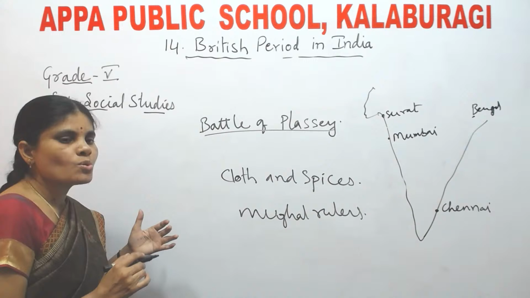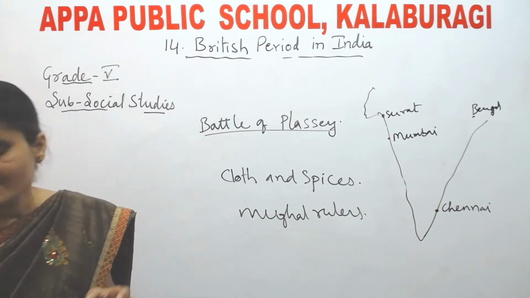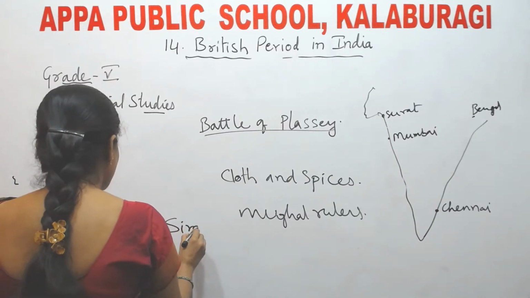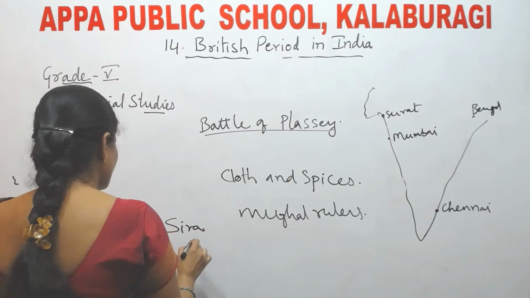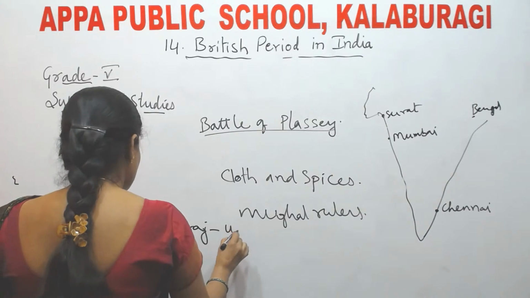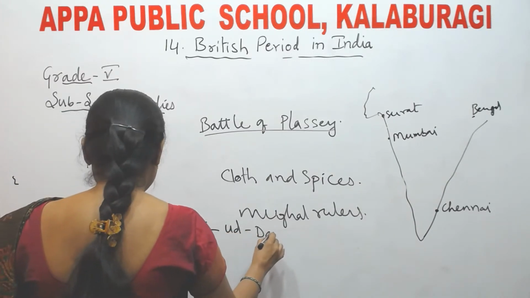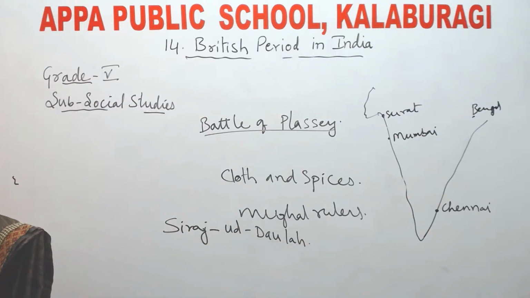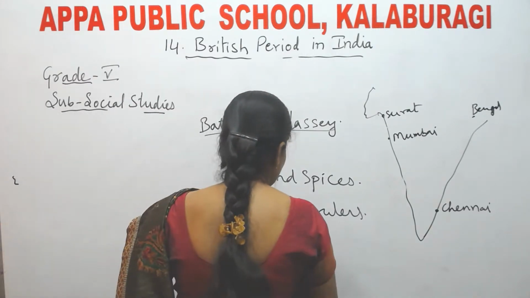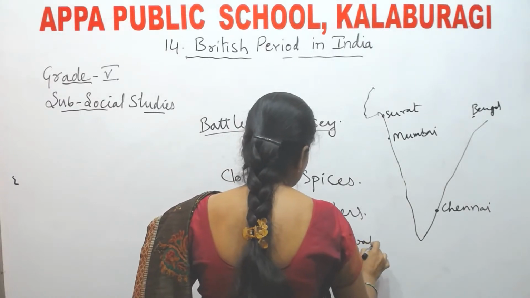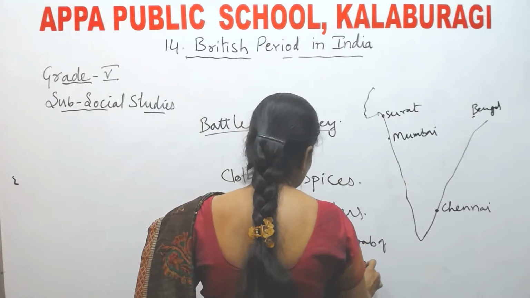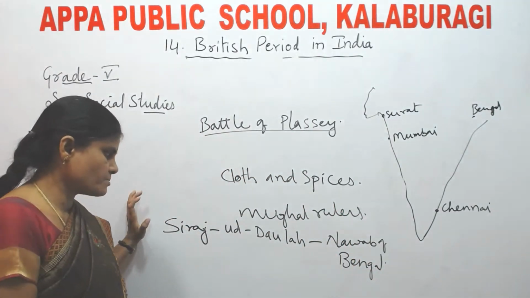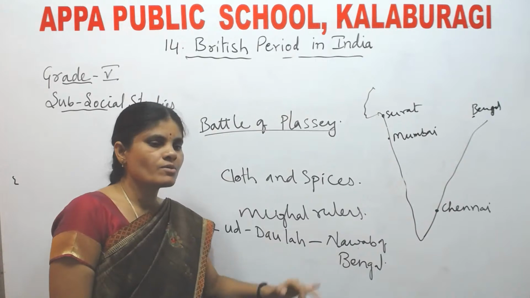But at that time, who was the Nawab of Bengal? Siraj-ud-Dawla. He was the Nawab of Bengal. Who was the Nawab of Bengal at the time? Siraj-ud-Dawla was the Nawab of Bengal.